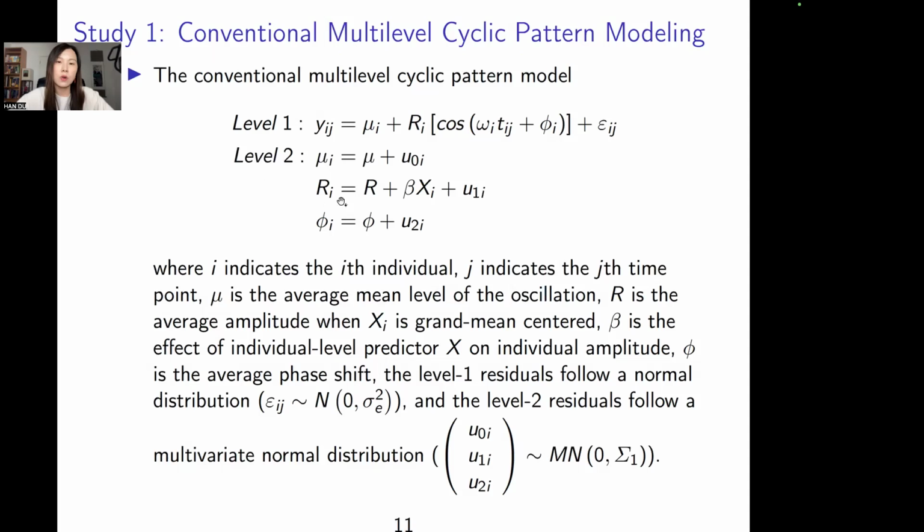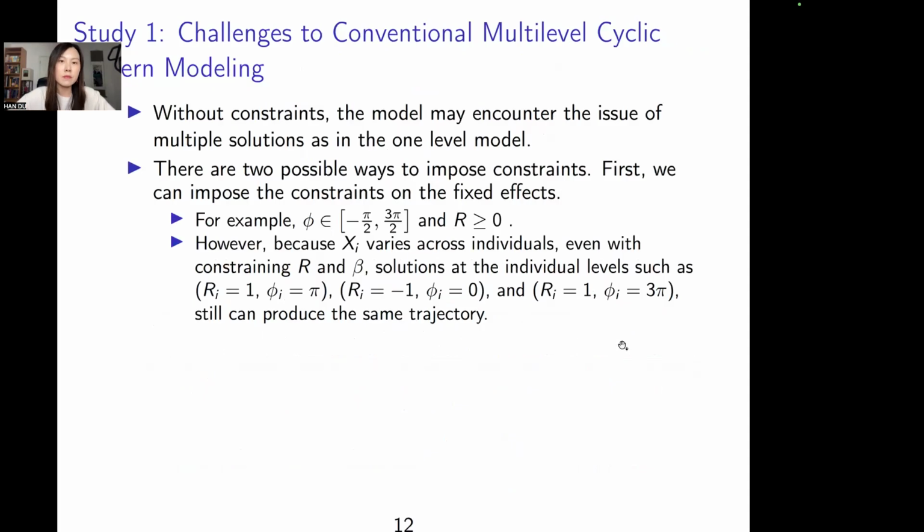On the level 2 equation, we assume there is a level 2 individual covariate, which can explain why everyone has a different magnitude. This is what my colleagues are interested in, so this model reflects their research interest. And usually we assume that the level 2 residuals follow a multivariate normal distribution. And without constraint, this two-level model will encounter the same multiple solution issue as in the single individual data.